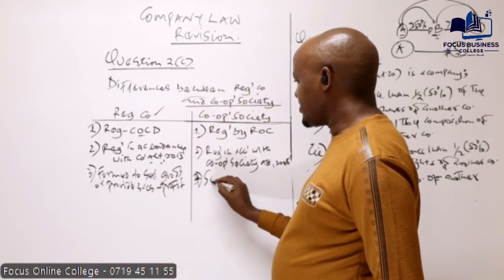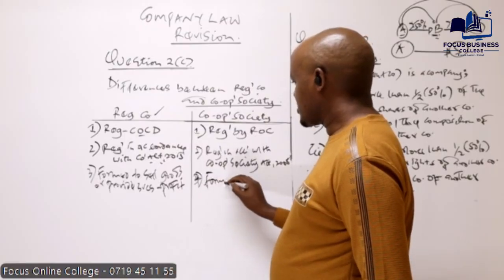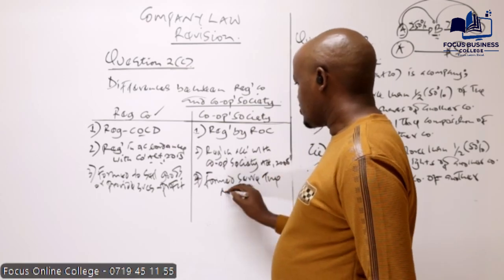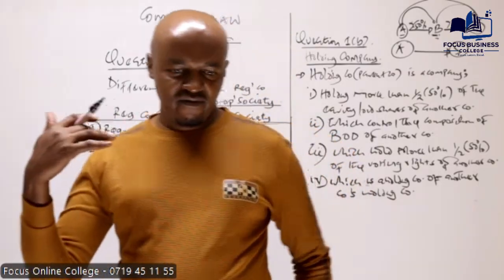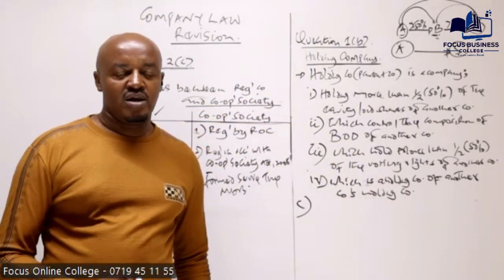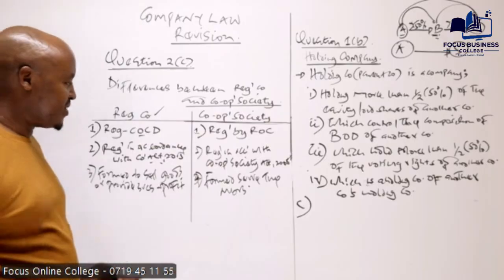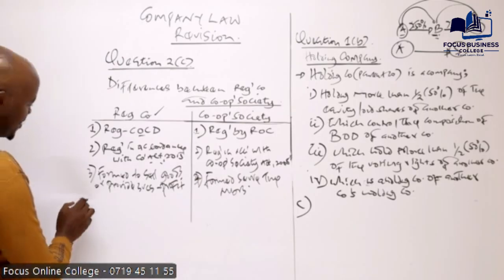These are basically formed to serve the members. So cooperative societies are not formed with an objective of selling goods or providing services to members of the public with an objective of making profit, but in order to serve the members.